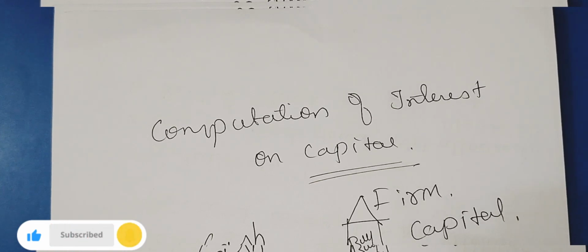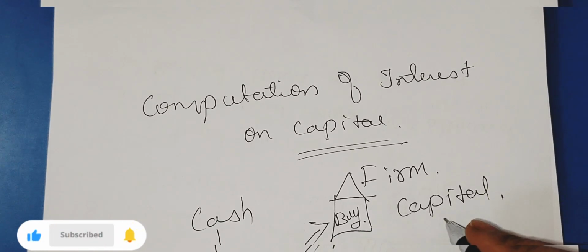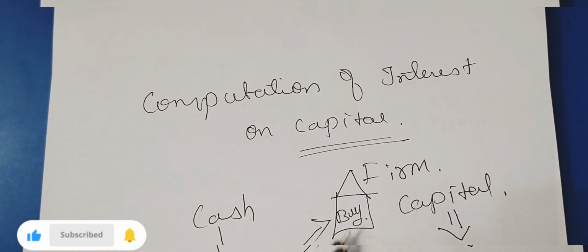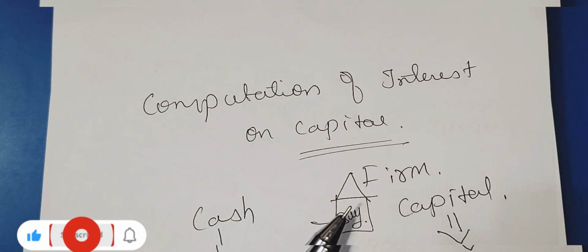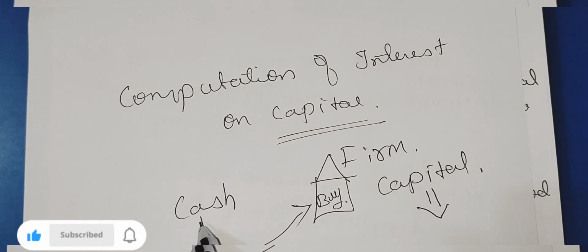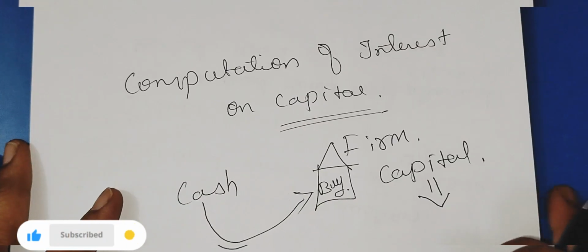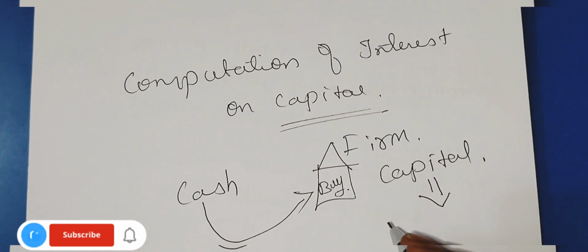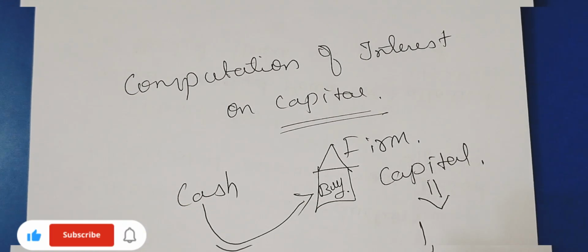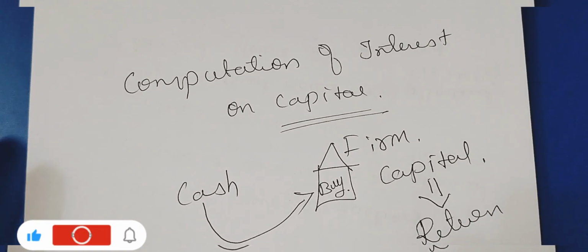Right, we have invested my money, my cash, right? I need some return on this. Of course, I'll get a profit at the end of the year, right? Profit will be shared among the partners. But before that, for the capital, whatever I have invested, profit is for the work done, right? So for the operating activities, whatever I have done. So for this capital cash I have invested, for that also I need a return. So for that, I'll get a return in the form of interest on capital.